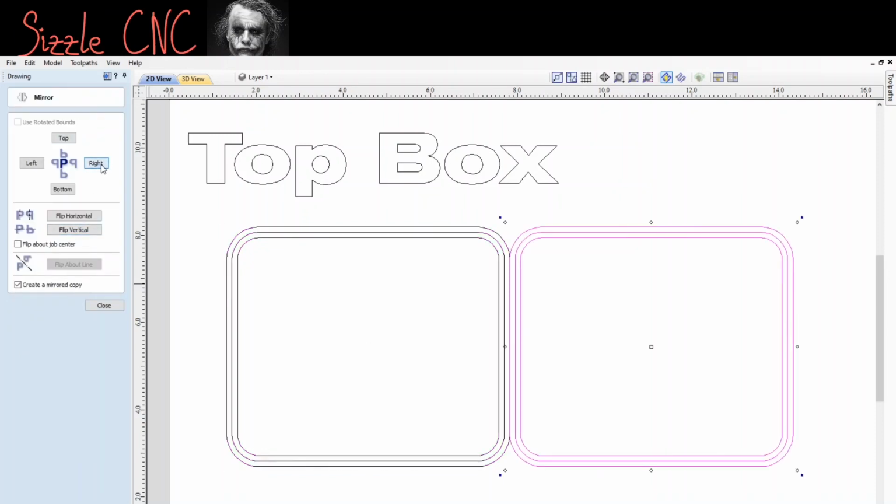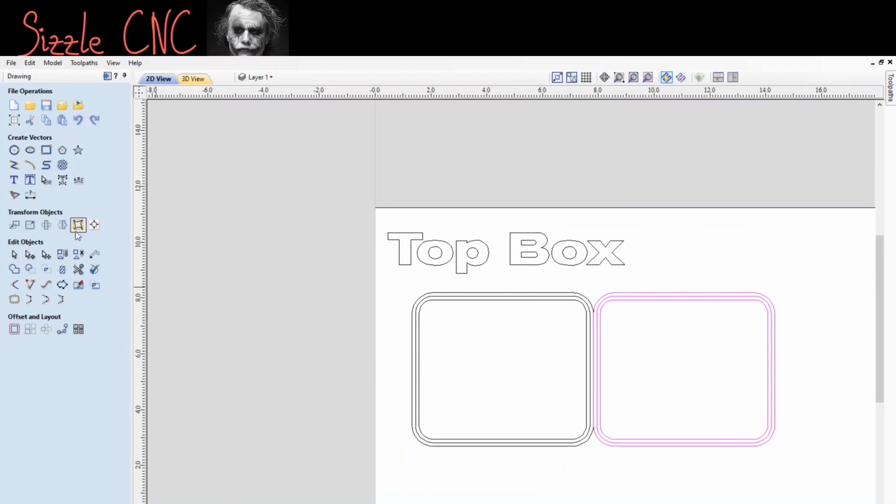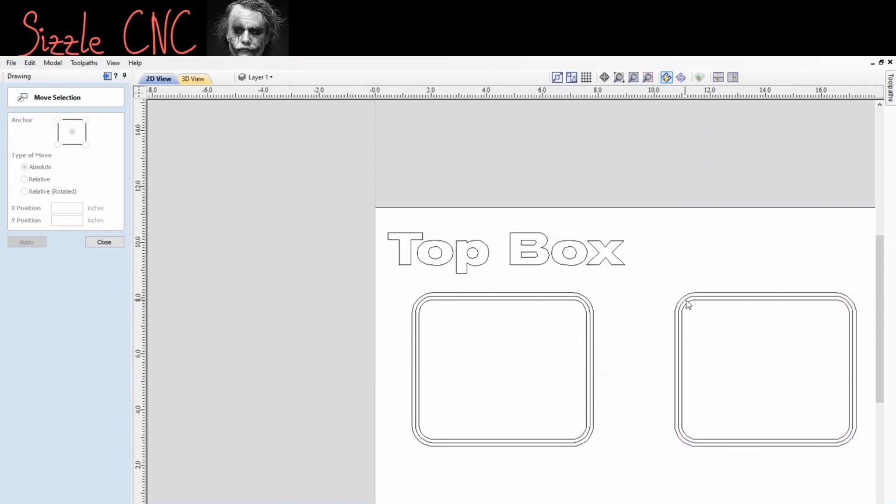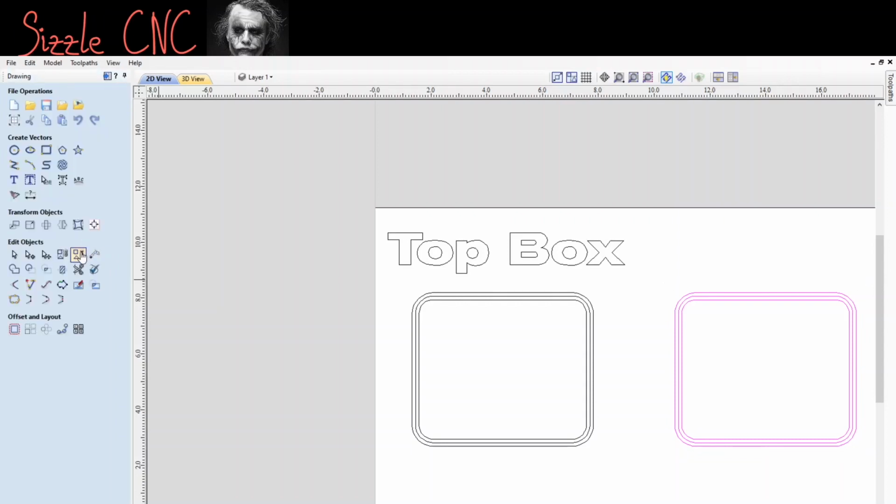Okay. Boom, it made a complete mirror copy image of that, and it swung it over. Alright, so now we're just going to move that over a little bit. You don't want it touching. So let's just move it over right here, looks good. And we can ungroup all those vectors. So we'll do ungroup. Click on these, ungroup.